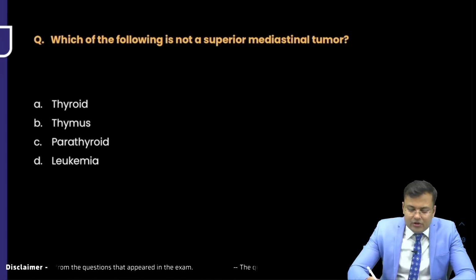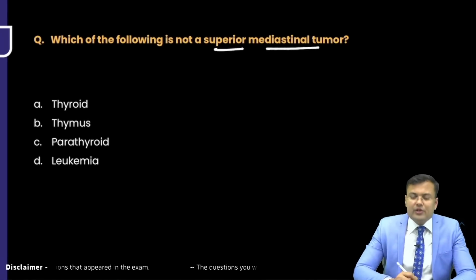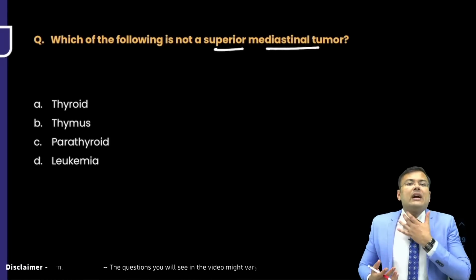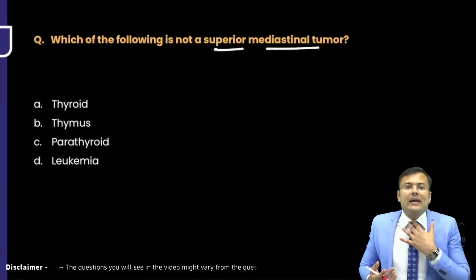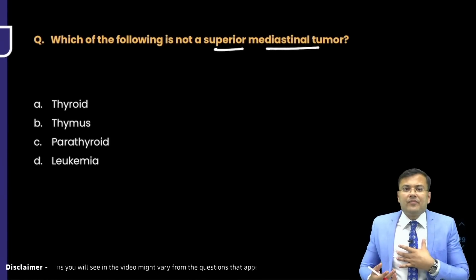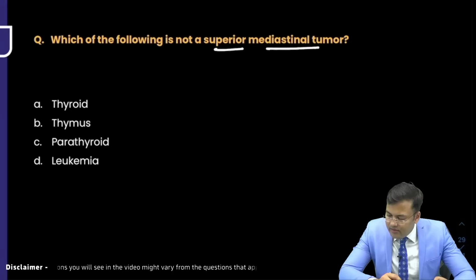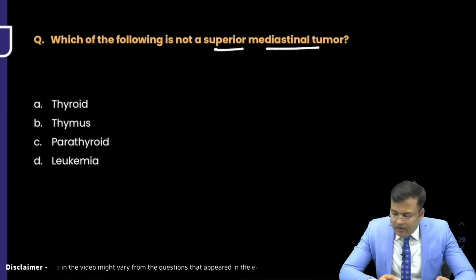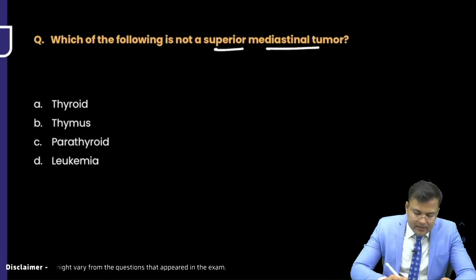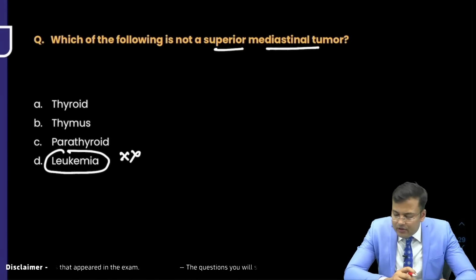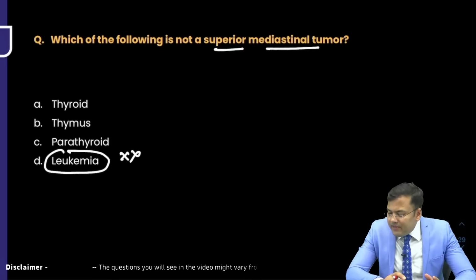Which of the following is not a superior mediastinal tumor? So, what is the superior mediastinal tumor? You can see what we are going to include: thyroid, parathyroid, thymus. These masses are included. Okay. So what is the correct answer here? Leukemia is not responsible for superior mediastinal tumor. So, everybody is correct.